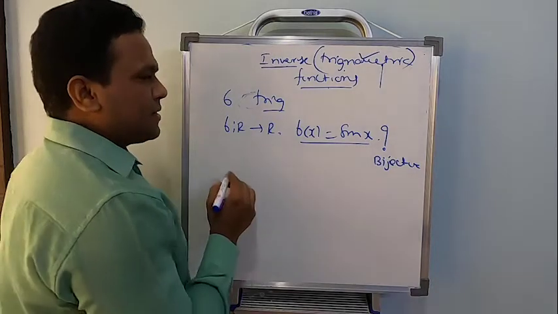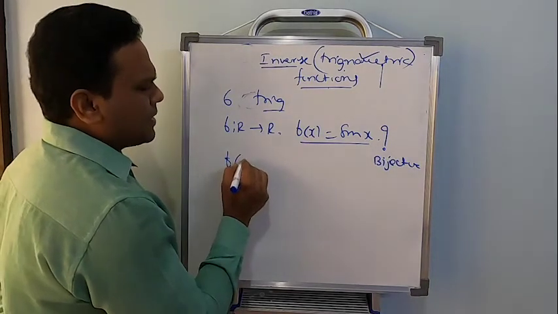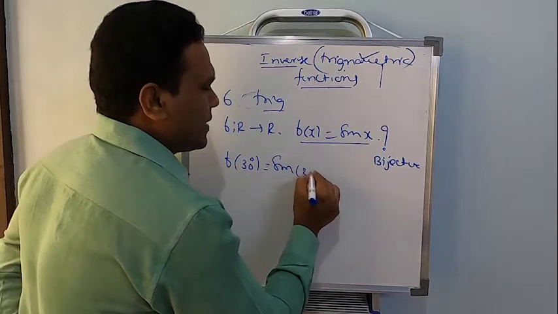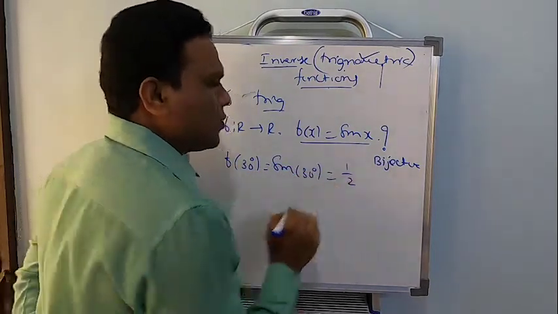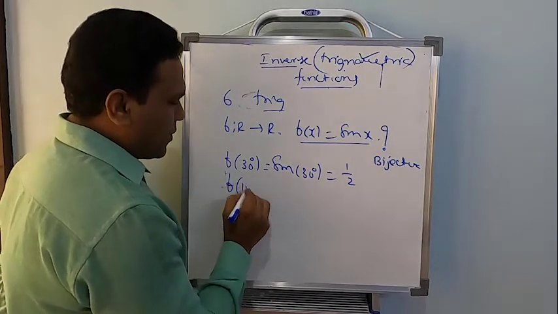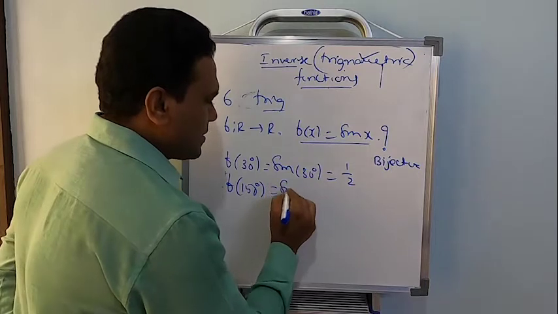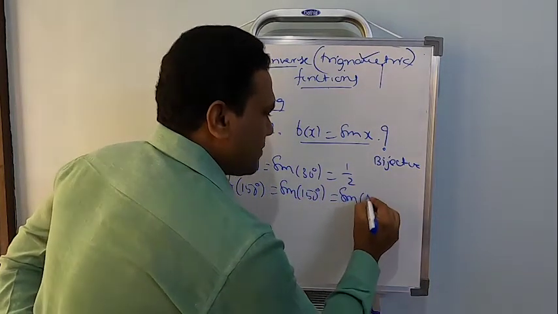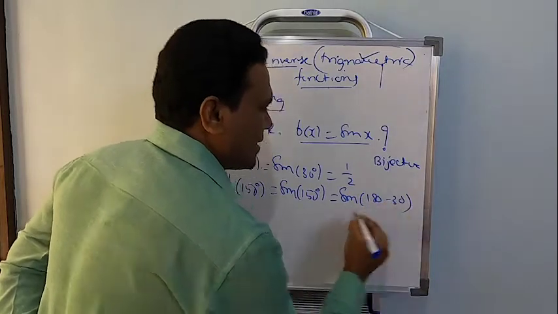So let us study this. For example, let us consider f of 30 degrees, and that's going to be sine 30 degrees. And what is sine 30 degrees? 1 by 2. Now let me study what is called sine of 150 degrees. Remember, sine of 150 can be written as sine of 180 minus 30.